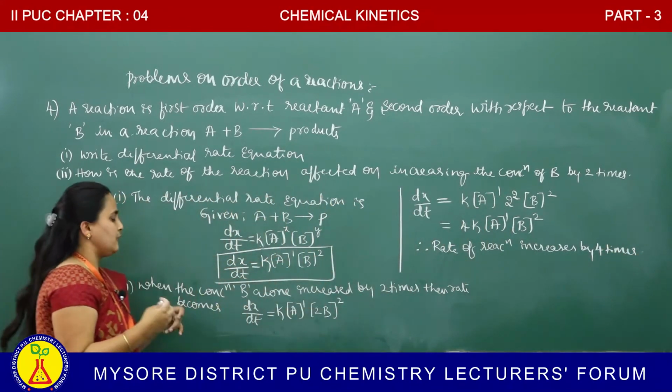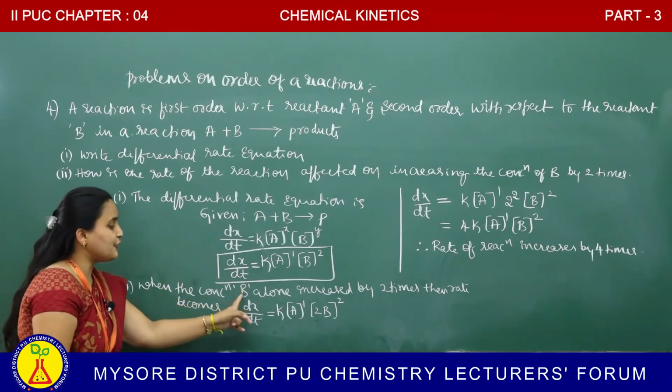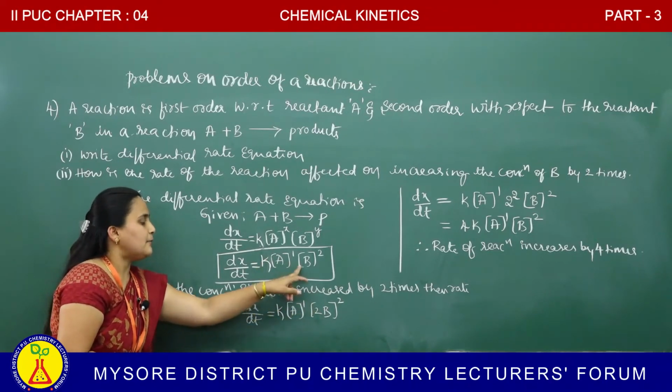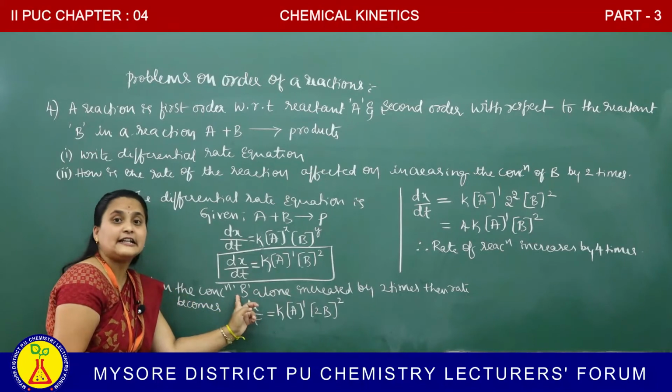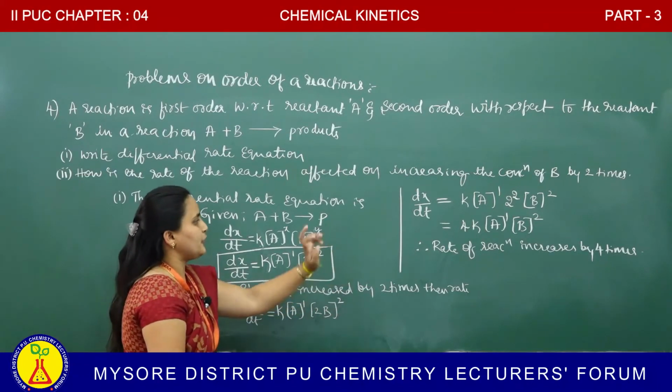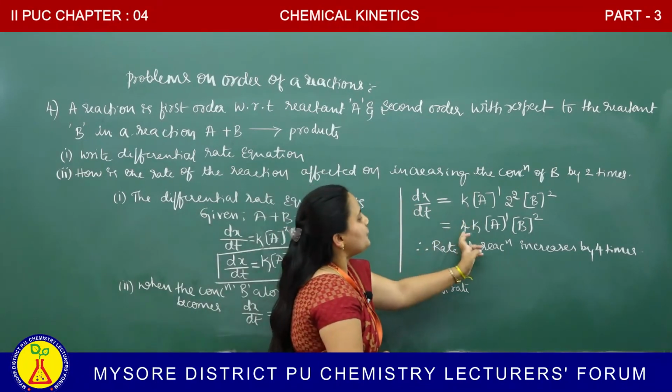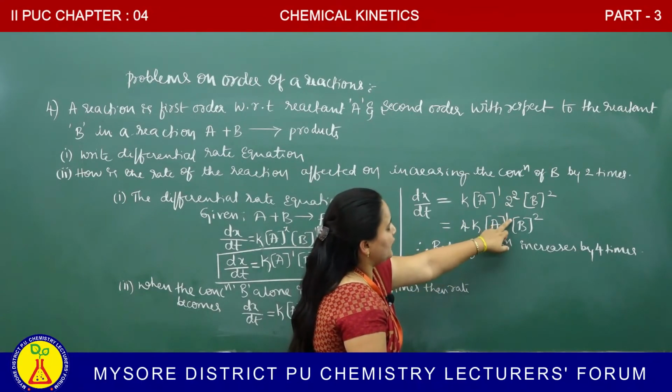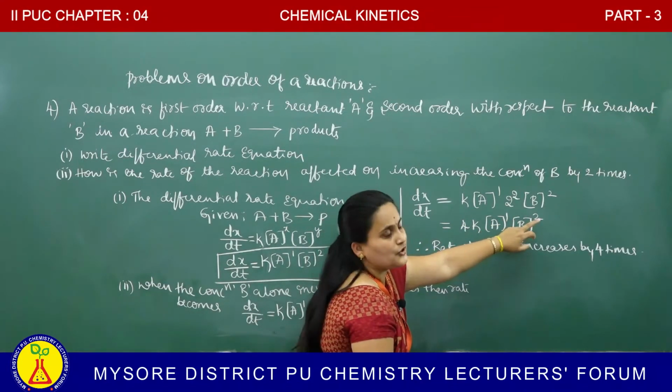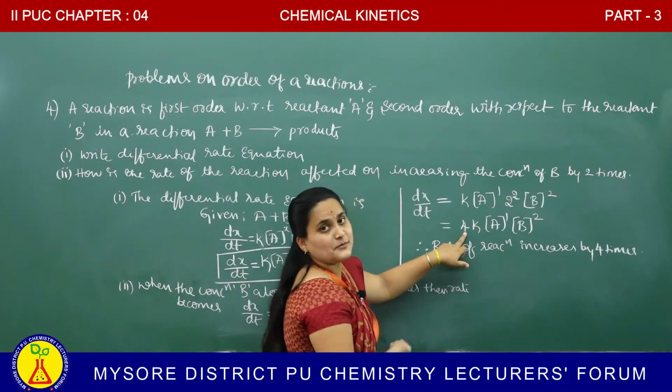How does it increase by 4 times? When the concentration of B alone is increased by 2 times, B becomes 2B because it increased by 2 times. Therefore, 2B to the power of 2. Take 2 square outside, 4k molar concentration of A to the power of 1, molar concentration of B to the power of 2. Therefore, rate is increased by how many times?